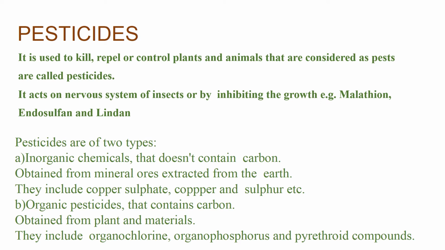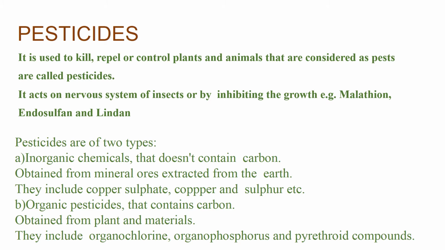Examples of pesticides are malathion, endosulfan and lindane. Now, you should have an idea about the types of pesticide as well, right? That is a broad term, inorganic and organic. In the same way, we can classify pesticides into two classes. One is the inorganic pesticide, the other is the organic pesticide.